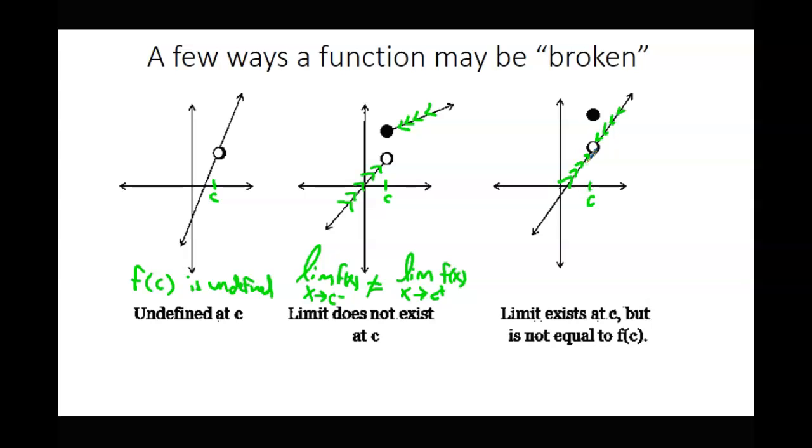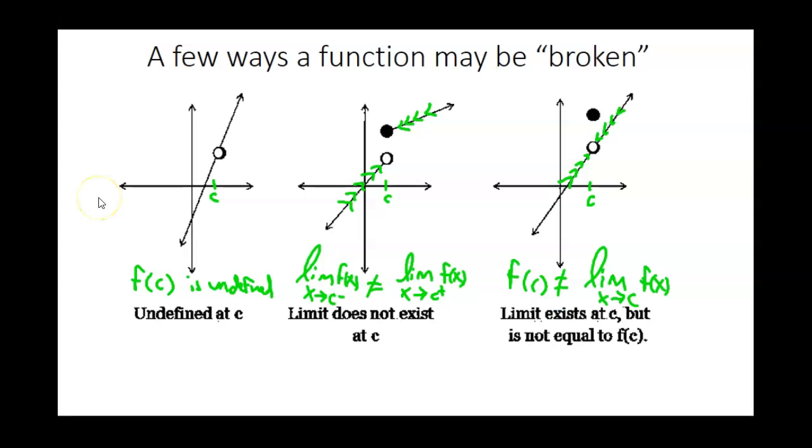So even though the limit as x approaches c exists, and even though the function exists, the problem is those two things are not equal. So those are the three criteria. Okay?